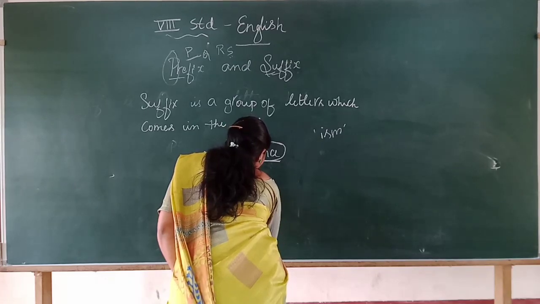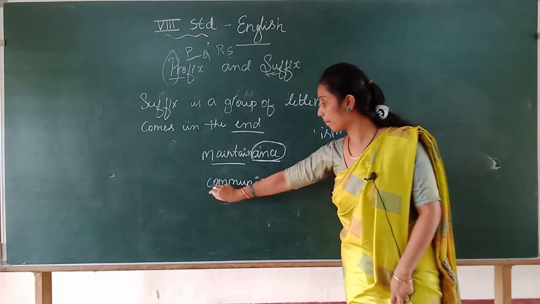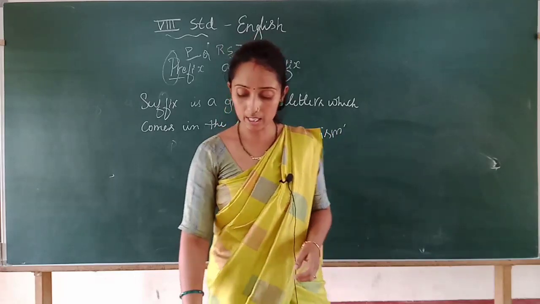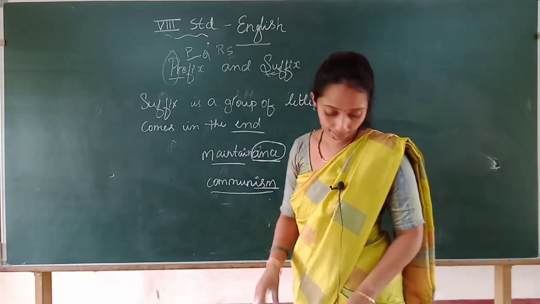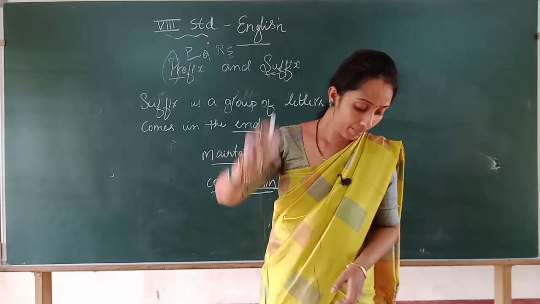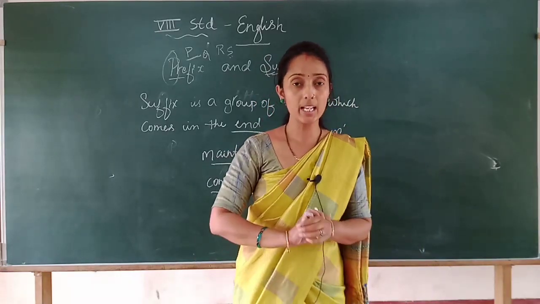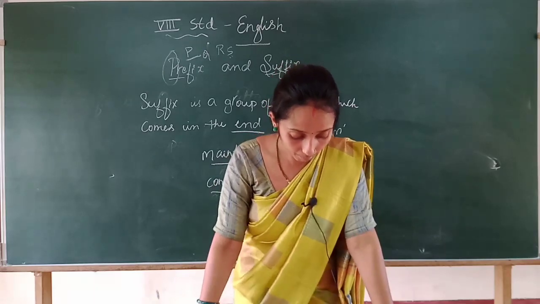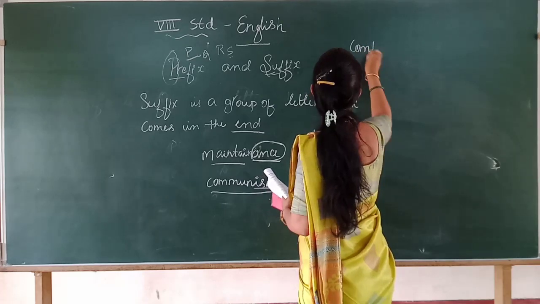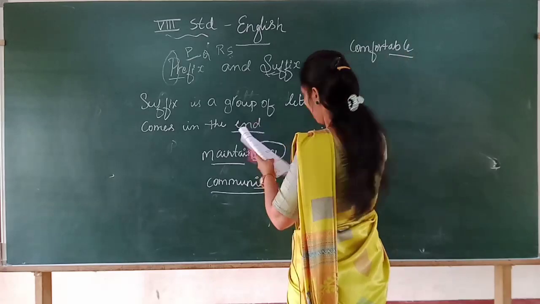Commune. See, to the word commune, if I add ISM, this becomes a noun, communism, isn't it? So, argue, argument. These are the suffix forms. And in your textbook, again one example is given. Comfort, comfortable. Write down, children. Comfort. You are adding able, comfortable. Comfortable. Here which is the suffix? able.